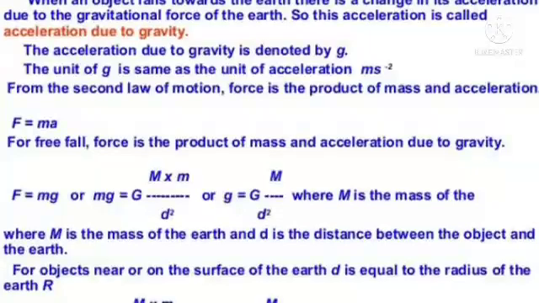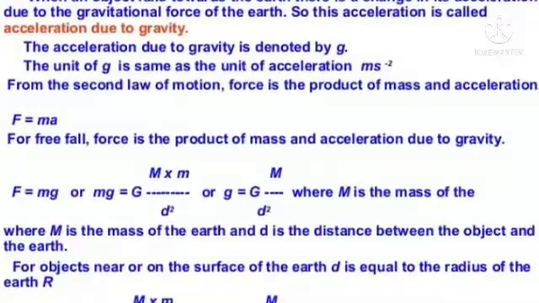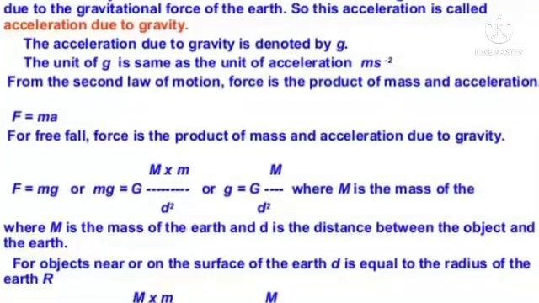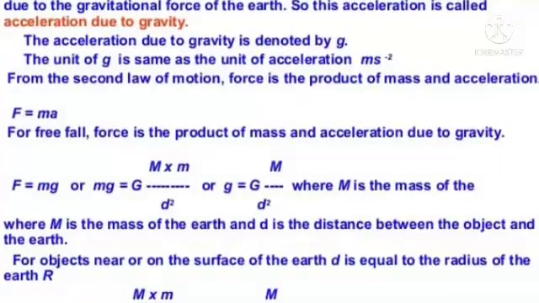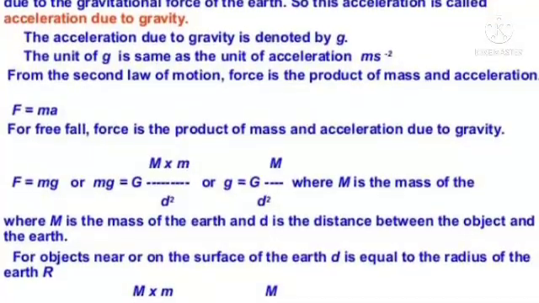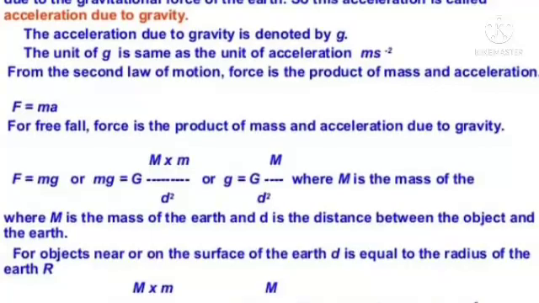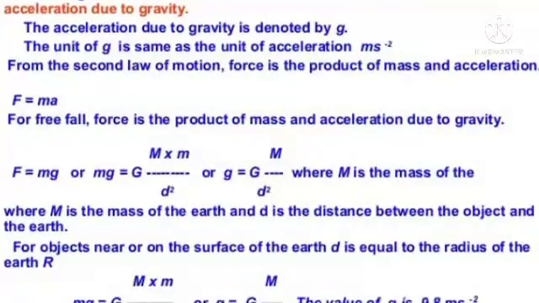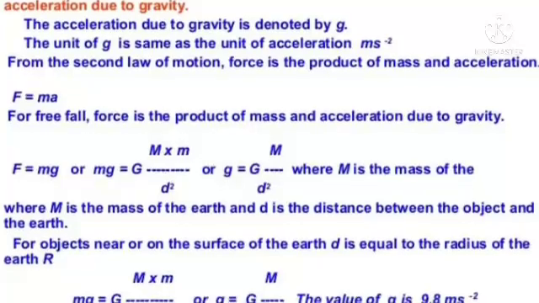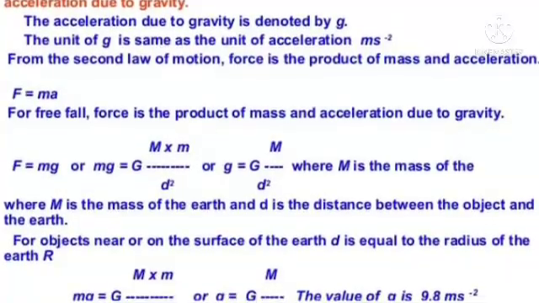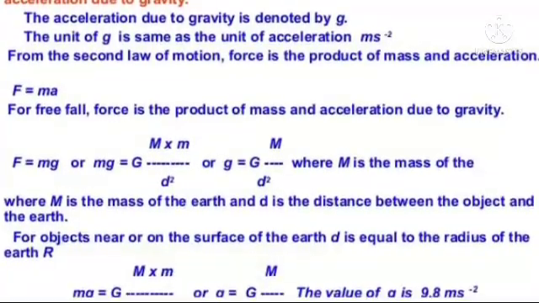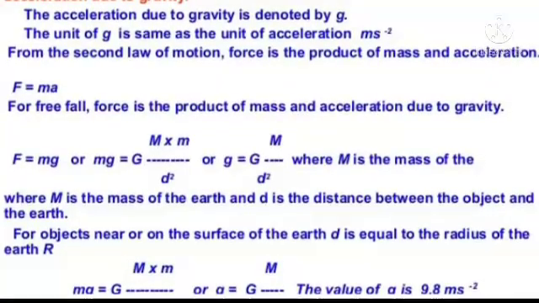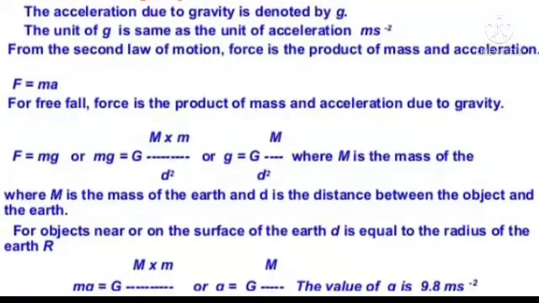For objects near or on the surface of the Earth, d is equal to the radius of the Earth, R. So m multiplied by a is equal to G into capital M multiplied by small m, or a is equal to G multiplied by M. The value of a is 9.8 meter per second square.